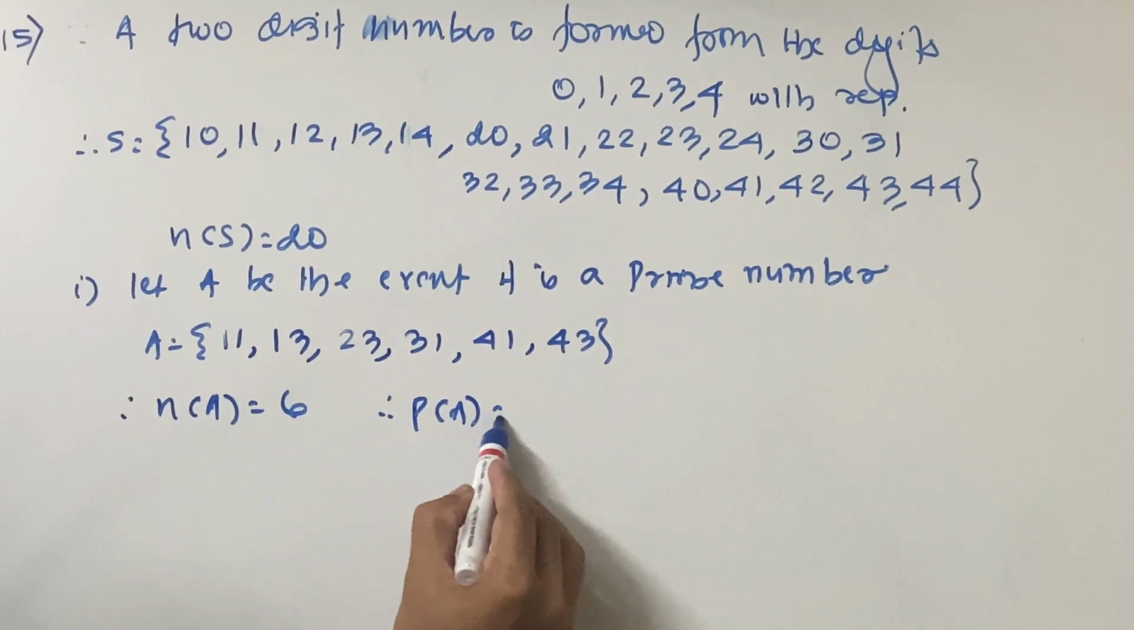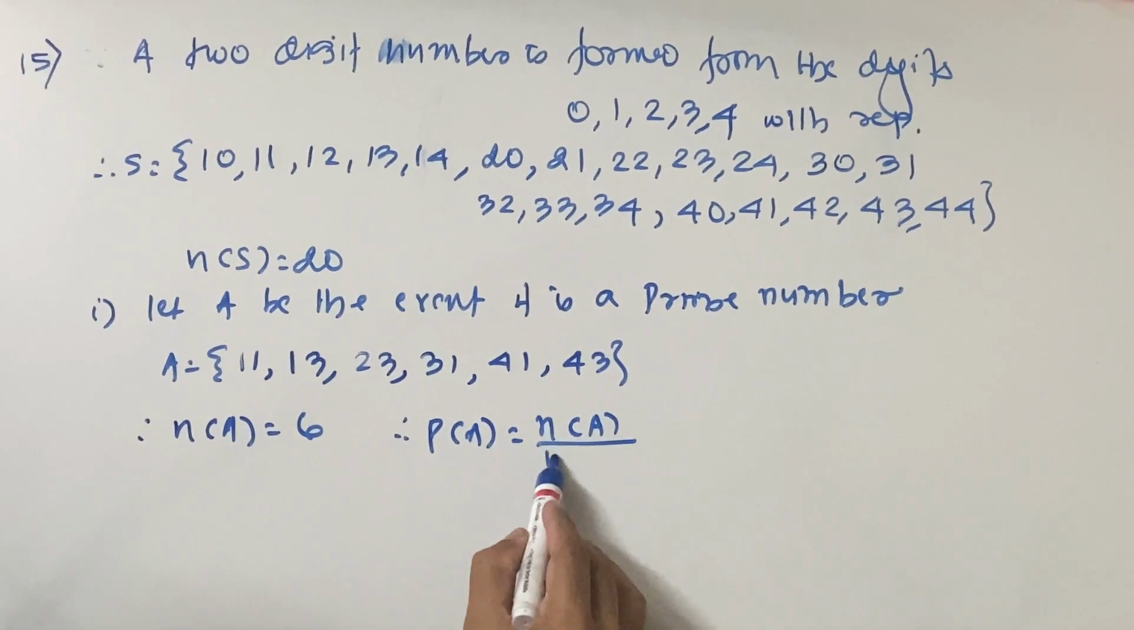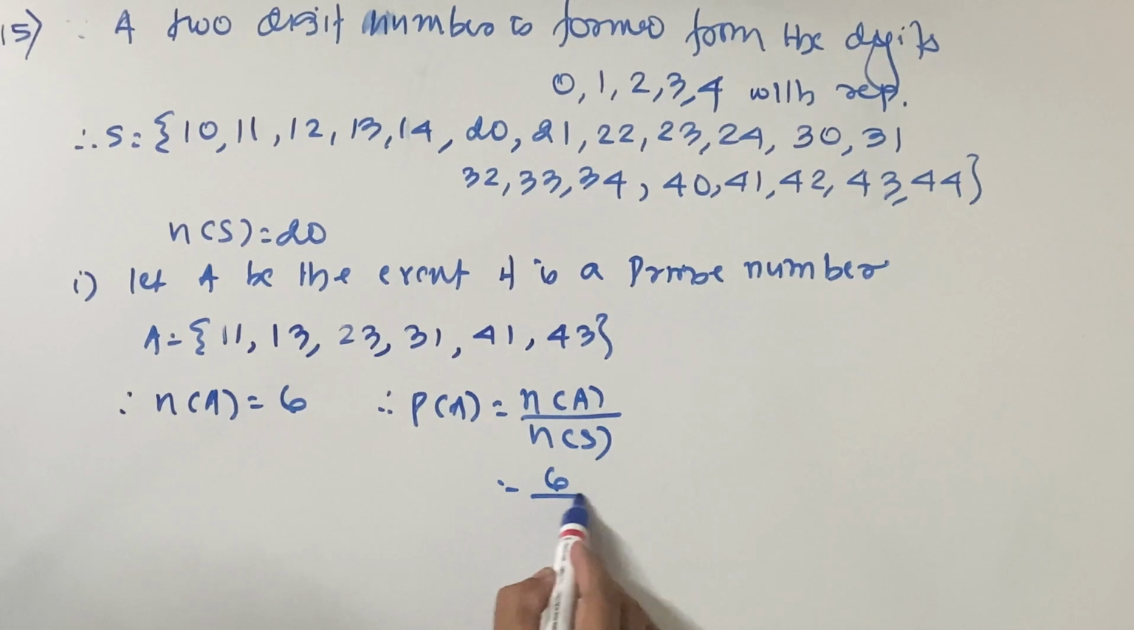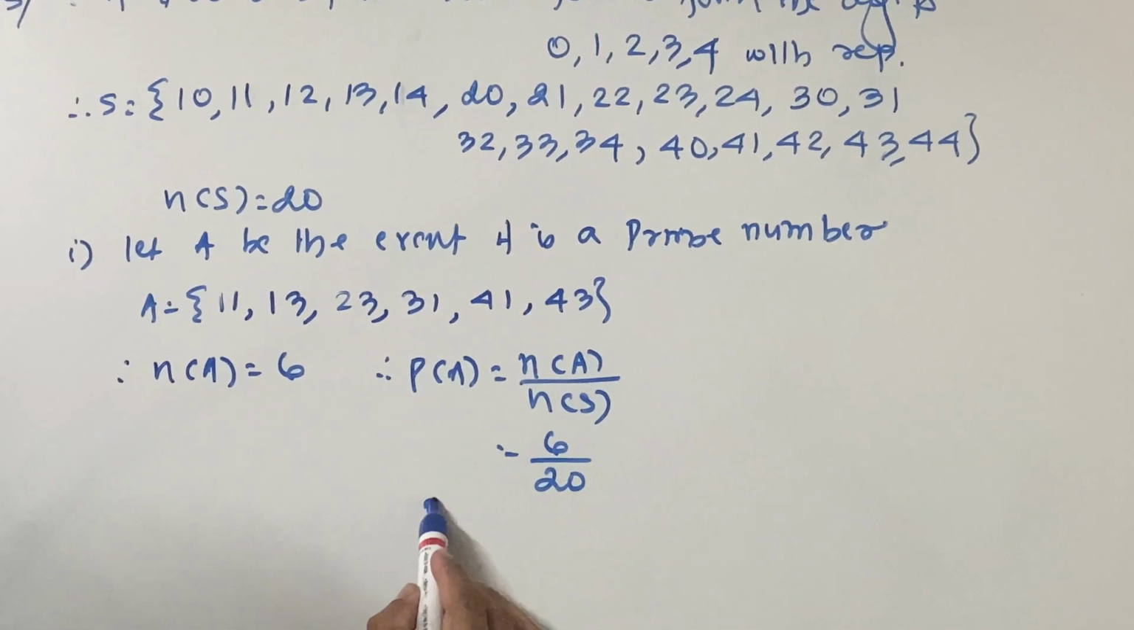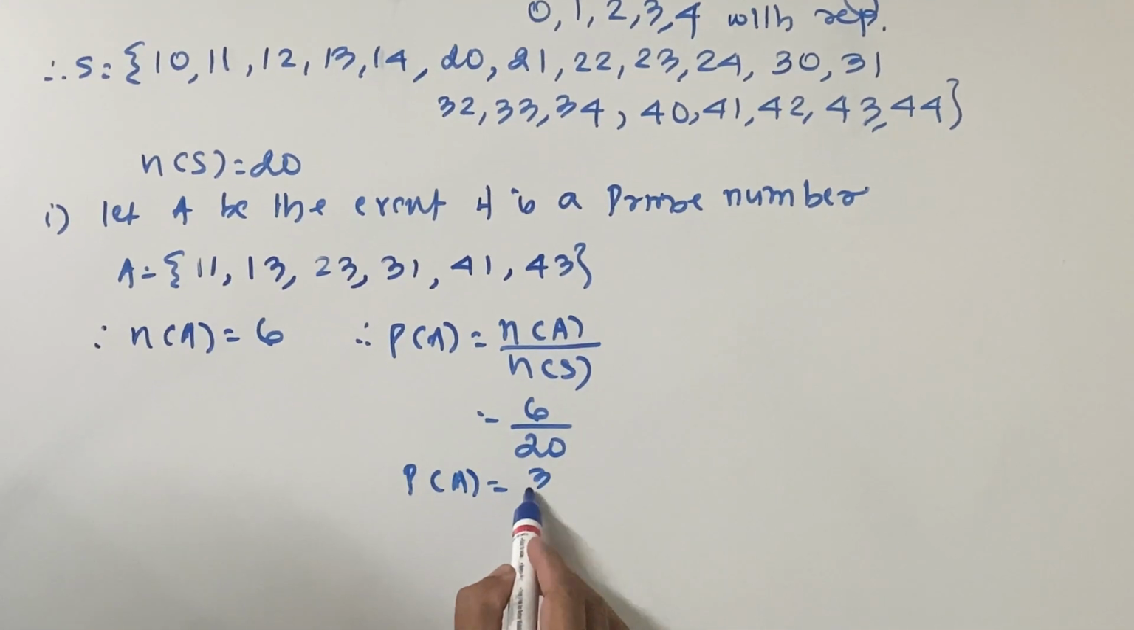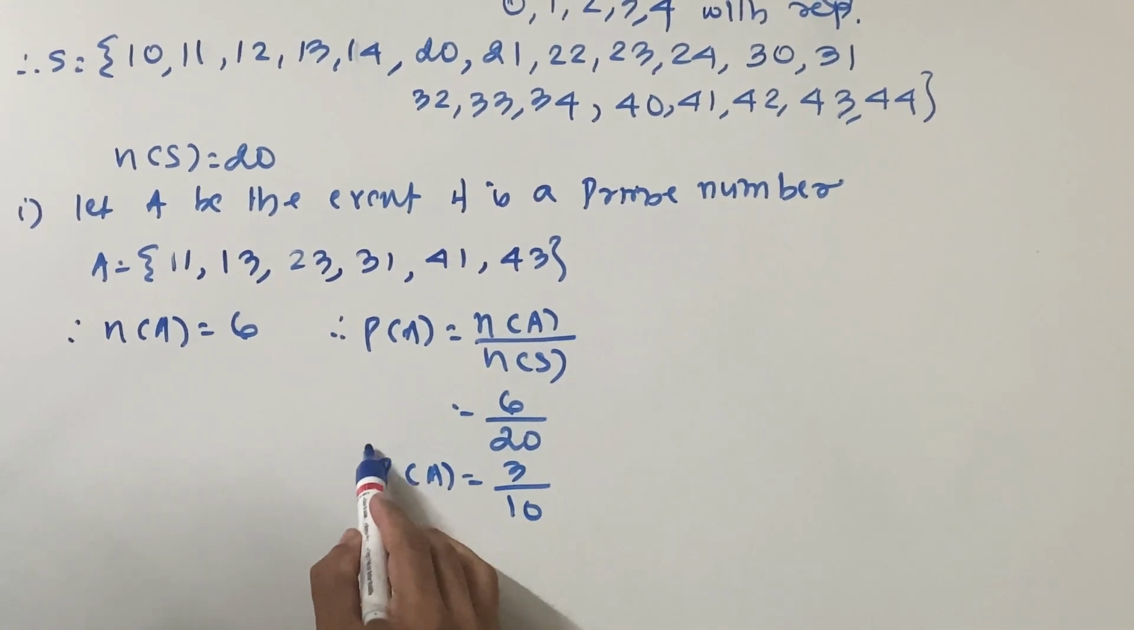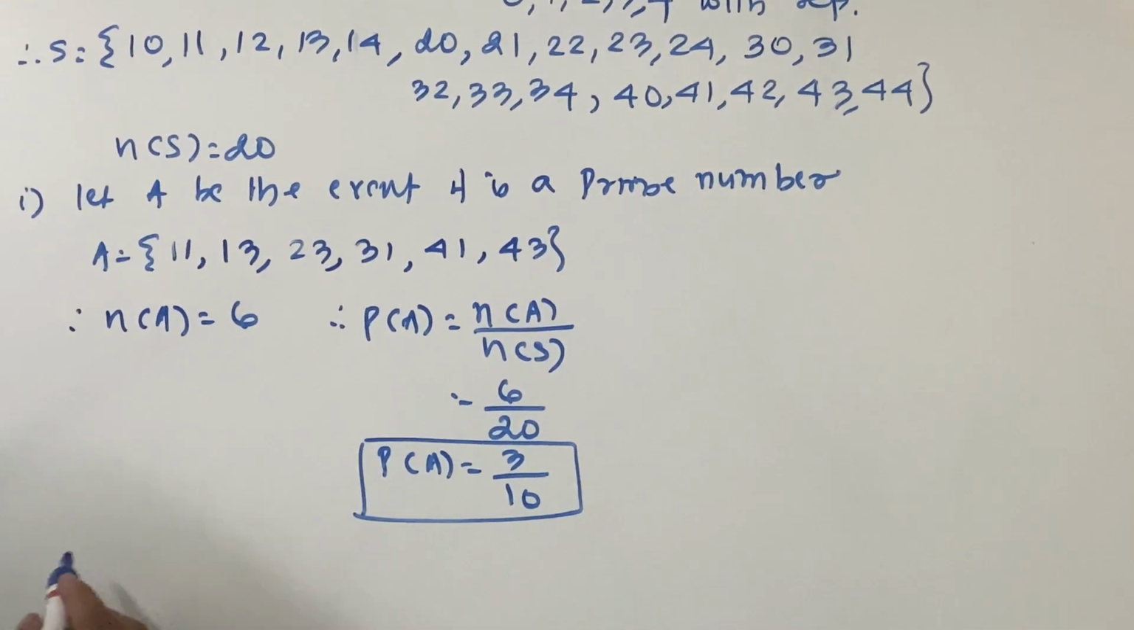Therefore probability of A is equal to n of A upon n of S. This is 6 upon 20. So you get the probability of A as 3 upon 10. This is the answer you get.